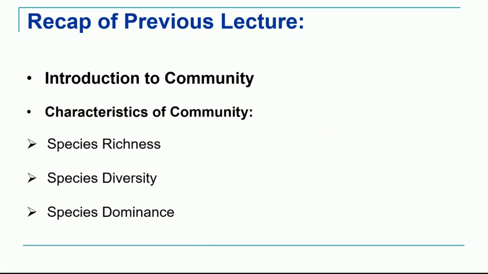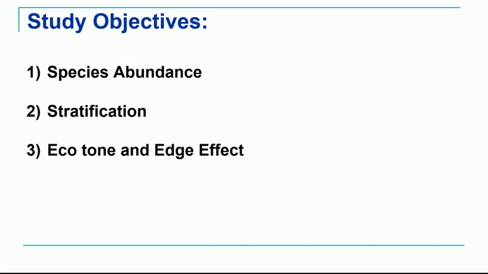In the last lecture we were introduced to the concept of community and we dealt with three characteristics of community, that is species richness, species diversity and what is meant by species dominance, with different examples. The study objectives for today's lecture are to study what is meant by species abundance, what is meant by stratification, and what are ecotone and edge effect.